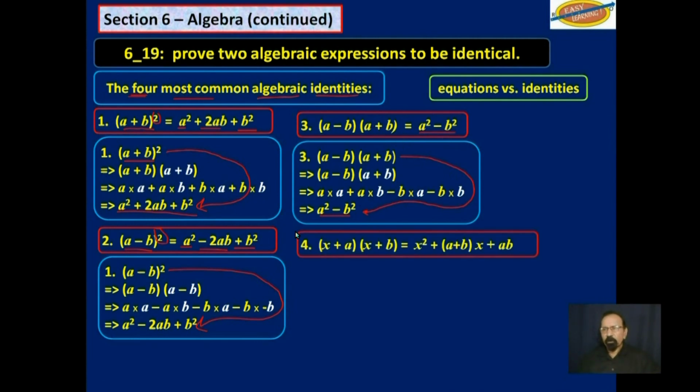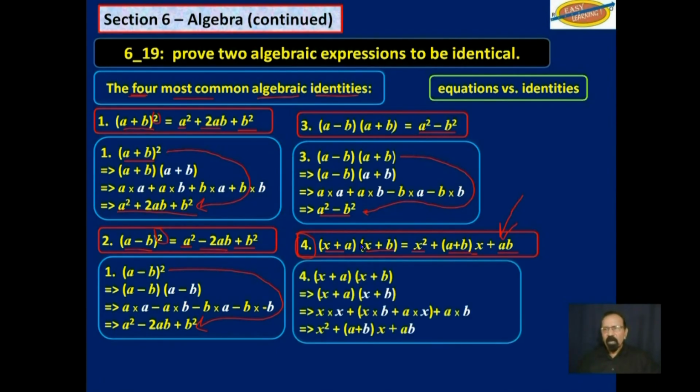And finally, the fourth one, x plus a times x plus b will always be equal to x squared plus a plus b x plus ab. Now, this one is a little harder to understand than the other three. So let's expand it. And we can see that this here on the left-hand side, if we expand it, is equal to that there on the right-hand side.